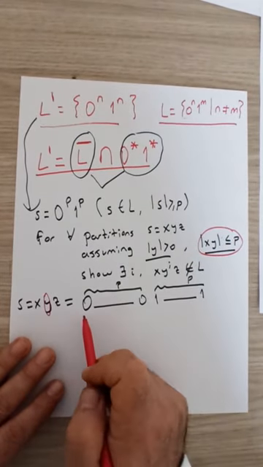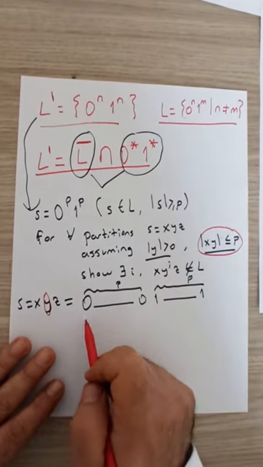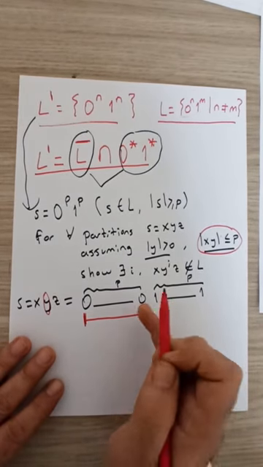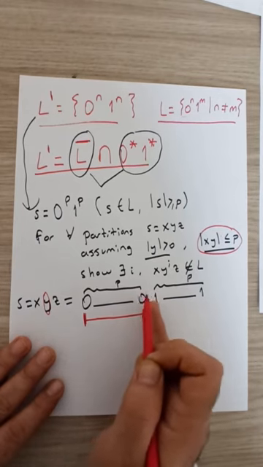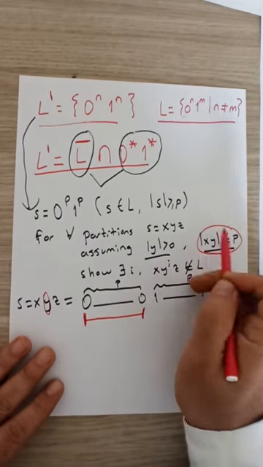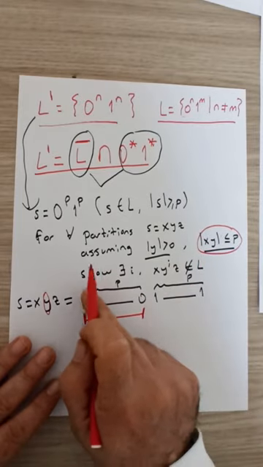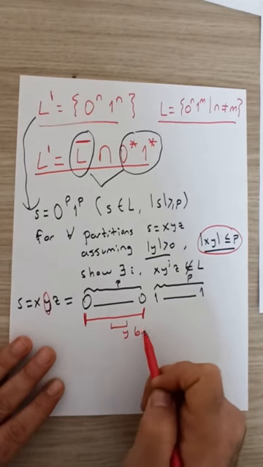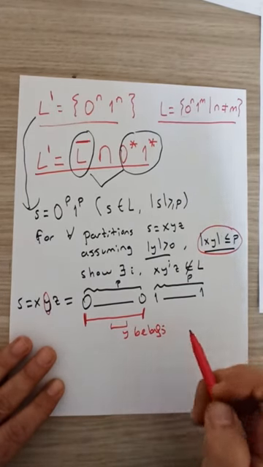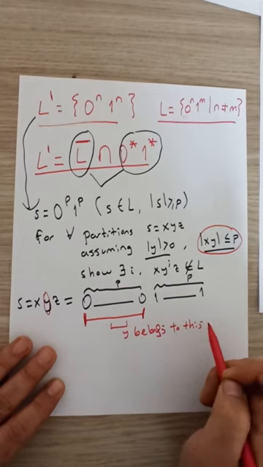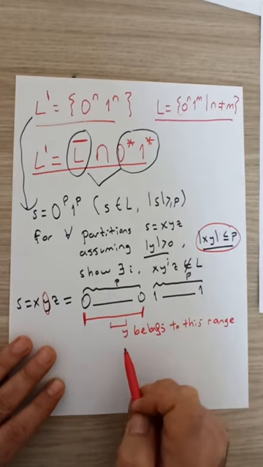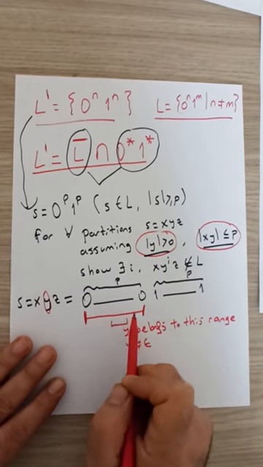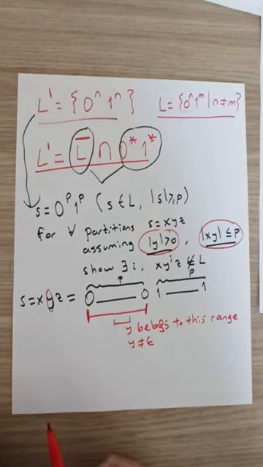The third condition tells us that the first two substrings x, y start here and can span all the way up to here. x, y together cannot exceed further because their length together is less than or equal to p. We have p zeros in here. So y is somewhere here. y belongs to this range. And by the second condition, we know that y is not epsilon, which means it contains some number of zeros.